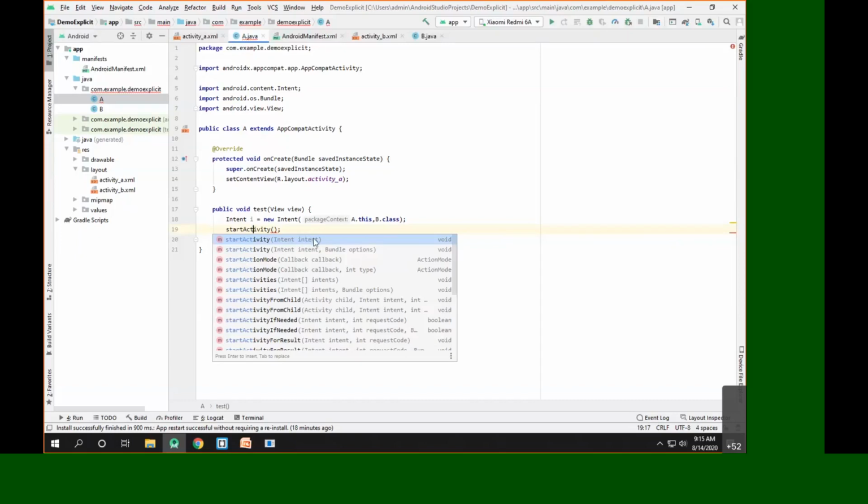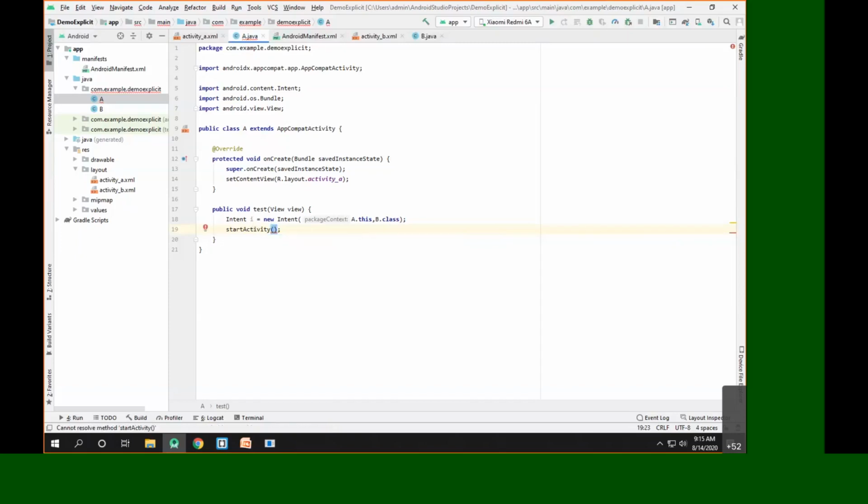If you observe here, we have only one object of type Intent, and that is nothing but I. So we'll pass this parameter to startActivity. That's it. Once we write that, you can see our error will disappear. Now, I think this is sufficient code to perform the demonstration of a basic intent.